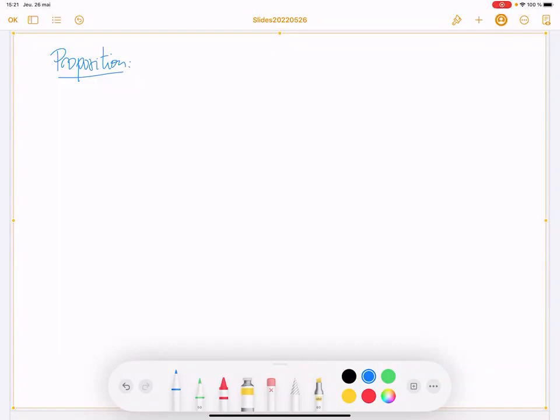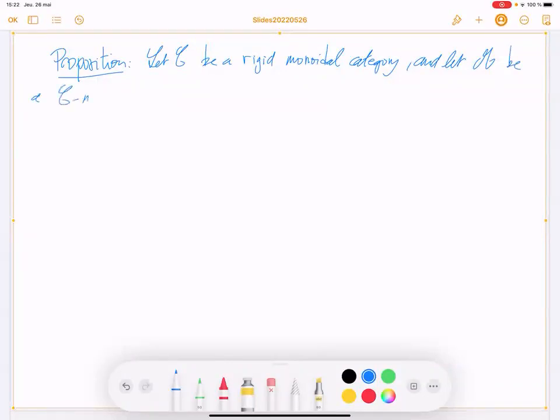not for module categories. So let C be a rigid monoidal category, and let M be a C module category.